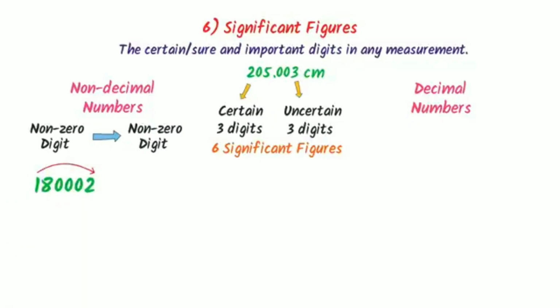So I go from this 1 to this 2. Now I count the total digits in this number. There are 6 digits in this number, so there are 6 significant figures.